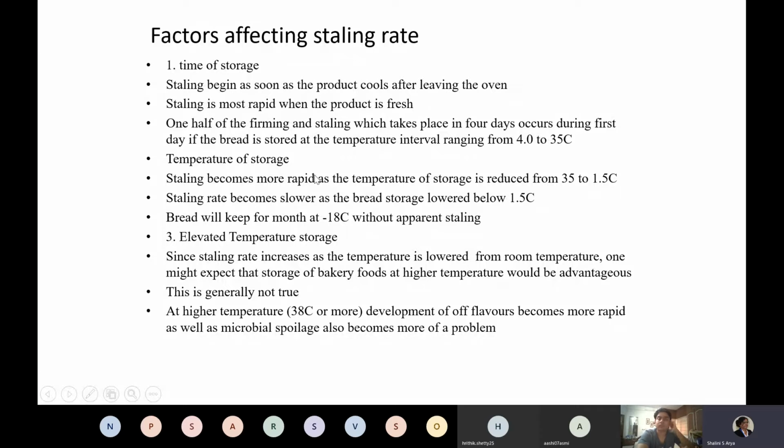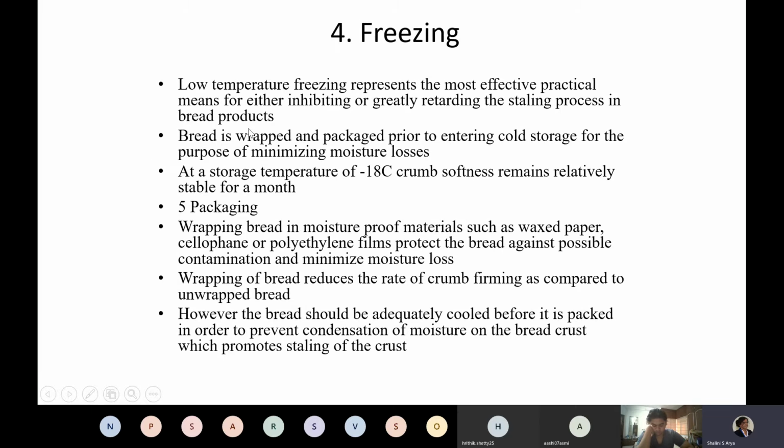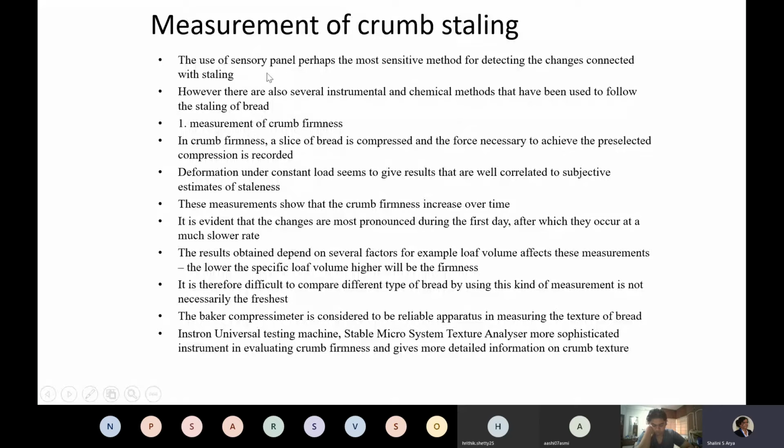Suppose bread, or even if you take the example of chapati, within the preparation of chapati, the initial first 3 to 4 hours are very crucial or critical. So temperature of storage is also important. Elevated temperature, freezing, I think these were all things done.